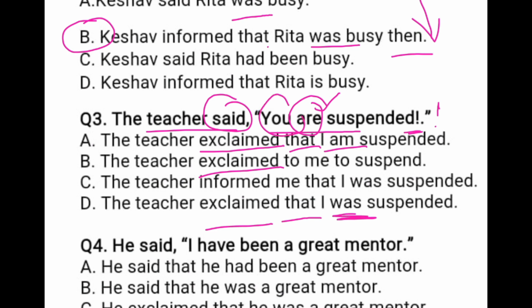And you is the second person, and second person is changed according to the object of the reporting verb. But here object is not given, but it is understood object is me. So your right answer is: the teacher exclaimed that I was suspended. Right option is D.